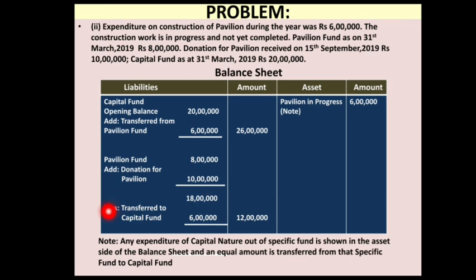Okay, you can read the note given at the bottom of this problem. Any expenditure of capital nature out of a specific fund is shown on the asset side of the balance sheet, and an equal amount is transferred from that specific fund to the capital fund. So this specific fund, that is the pavilion fund, work in progress, will be shown on the asset side as well as transferred to the capital fund. You deduct such an amount from the pavilion fund and add the same amount to the capital fund. This is how you will deal with the problem.